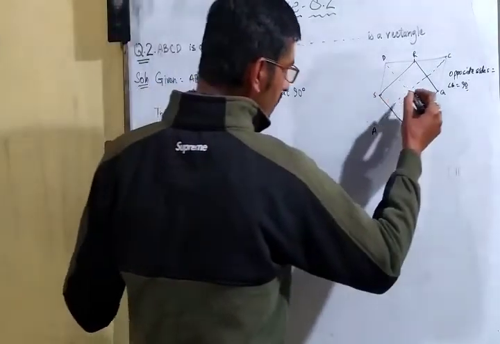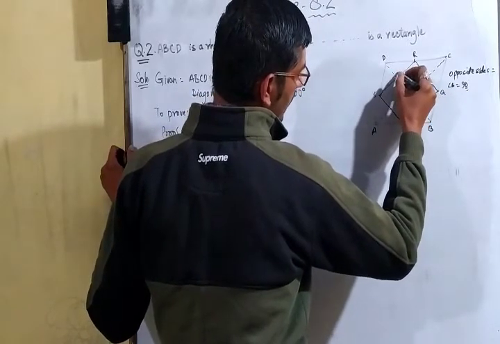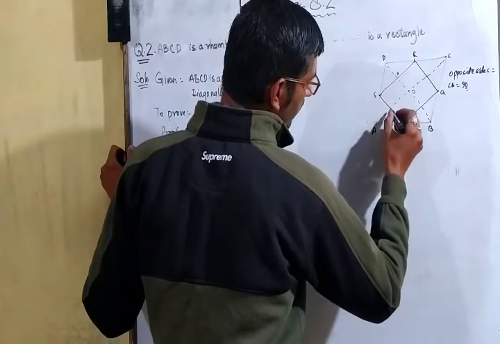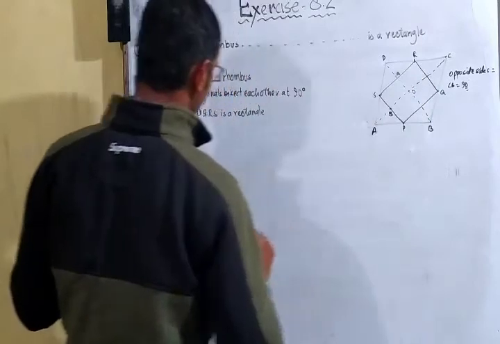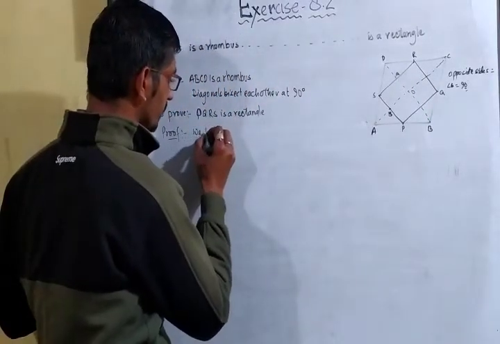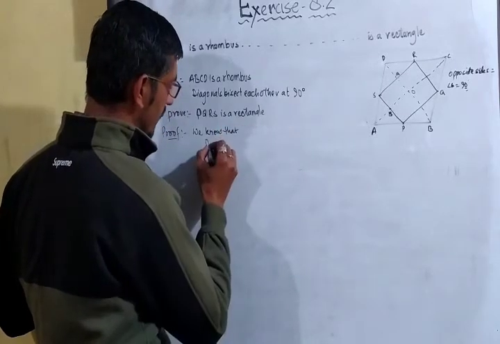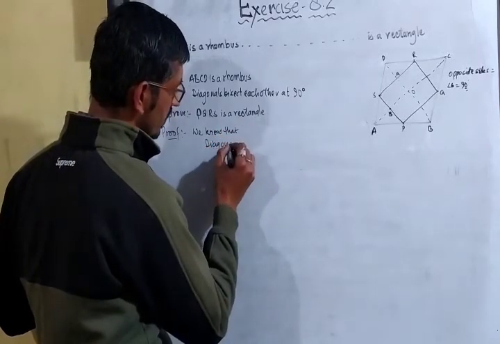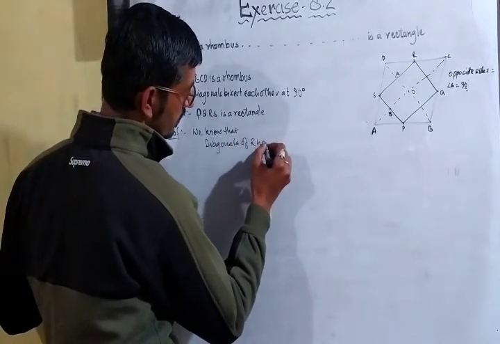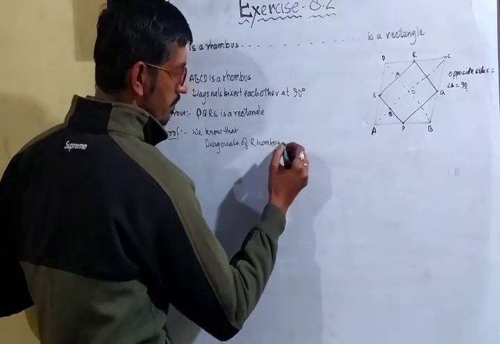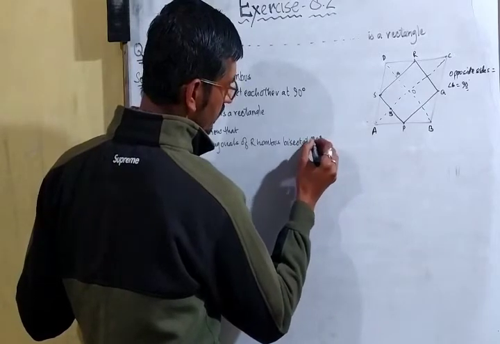Now let's suppose it is O, it is A, it is B. This point is B. This is A. Okay, we know that diagonals of rhombus bisect at 90 degree.